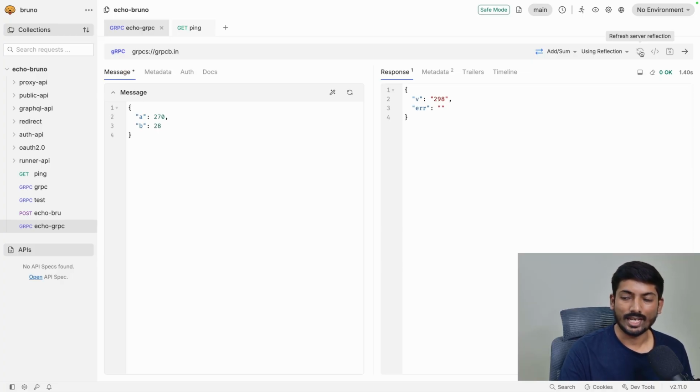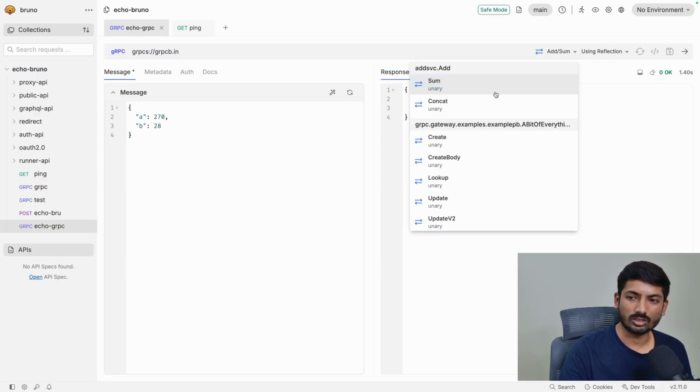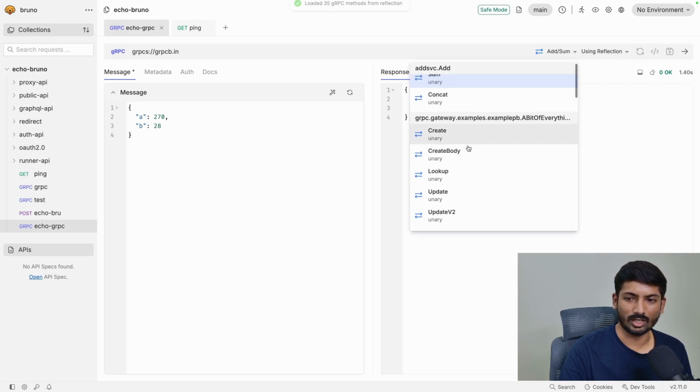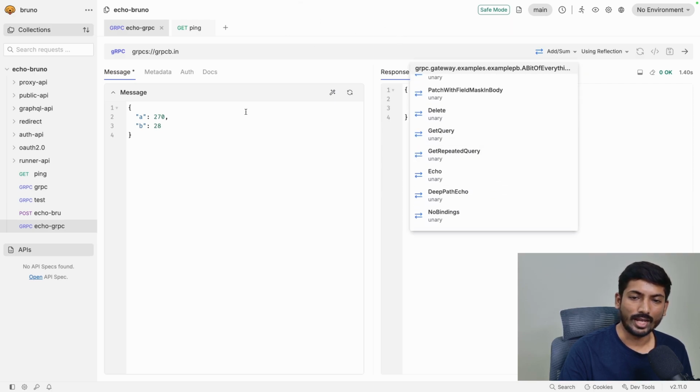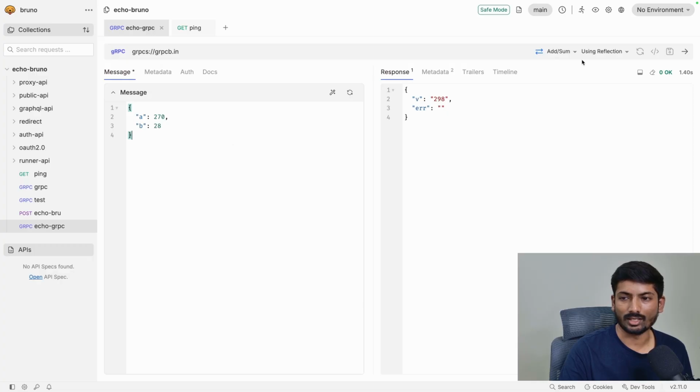Then refresh, and all the methods are going to be stored in Bruno's memory, and Bruno's memory will reflect all the changes here. So as soon as you have saved those methods in your proto file in your local development, you have to click on this refresh. Once you do that, all your sum and add methods are available here, and as you see in the pop-up here, it added 35 gRPC methods. So this is how the refresh method works, and this is generate a gRPC curl command, save request, and this is how the execution works.